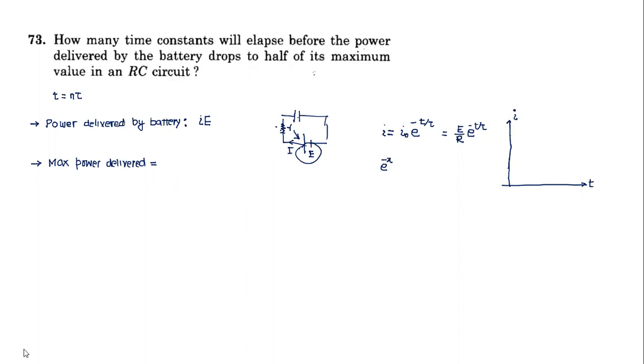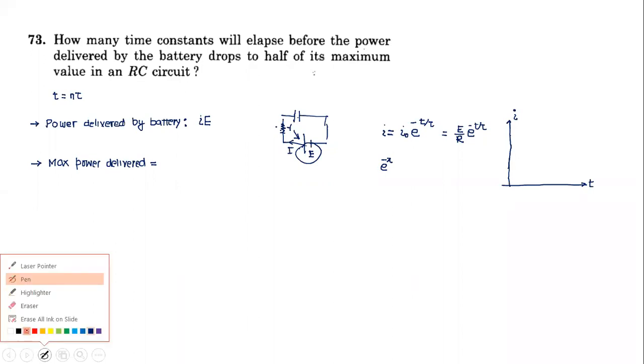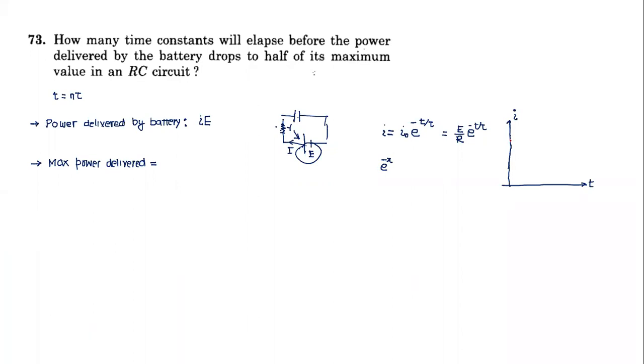The shape of the curve will be similar to the e to power minus x curve, and you should know what the shape of the e to minus x curve is. It will start from here and keep decreasing. It will decay exponentially. This is how the current will vary. So current is maximum initially, as we had discussed earlier, equal to E by R, and it will decay exponentially.